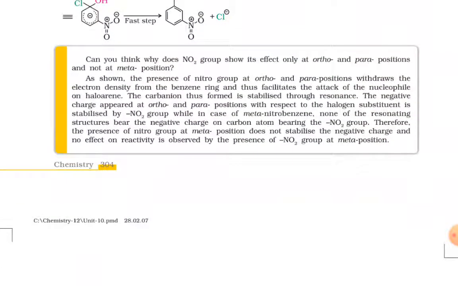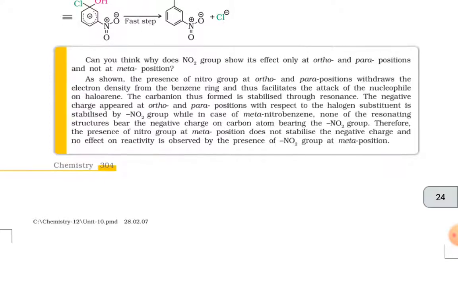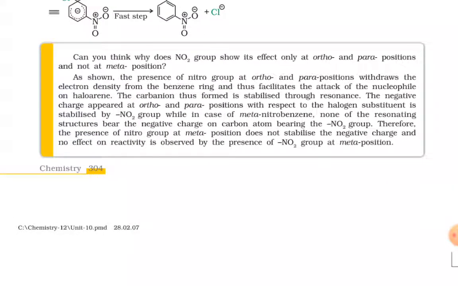Can you think why the NO2 group shows its effect only at ortho and para positions and not at the meta position? As shown, the presence of a nitro group at ortho and para positions withdraws the electron density from the benzene ring and thus facilitates the attack of the nucleophile on the haloarene.